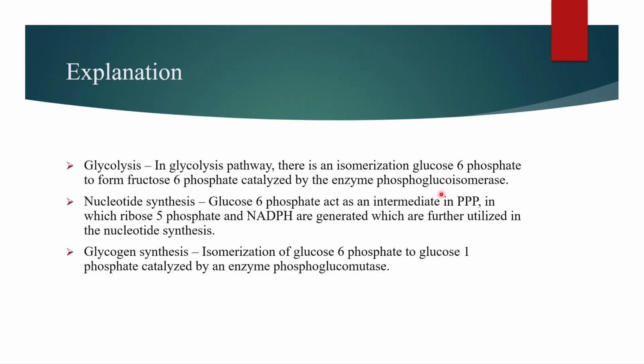by the enzyme phosphoglucoisomerase. In nucleotide synthesis, glucose 6-phosphate acts as an intermediate in the pentose phosphate pathway, in which ribose 5-phosphate and NADPH are generated, which are further utilized in nucleotide synthesis. In glycogen synthesis, glucose 6-phosphate is isomerized to glucose 1-phosphate, catalyzed by the enzyme phosphoglucomutase. So in this case, all three pathways use glucose 6-phosphate as an intermediate. Let's move to the next question.